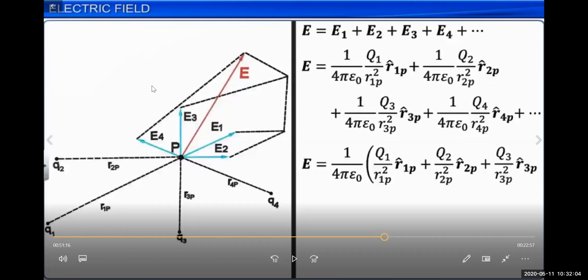You can see in this figure there are four charge particles q1, q2, q3, q4. Let the distances from point P be r1p, r2p, r3p and r4p. We have to find the electric field intensity at point P because of these four charge particles, the resultant electric field intensity. We don't have to find the electric field intensity because of a particular charge like q1 or q2 or anyone. We will first find the electric field intensity at point P due to q1. What will be the electric field intensity at point P?